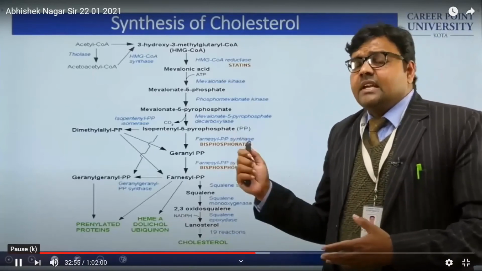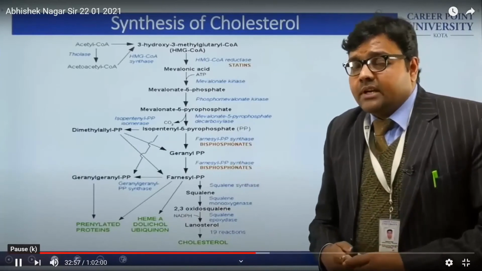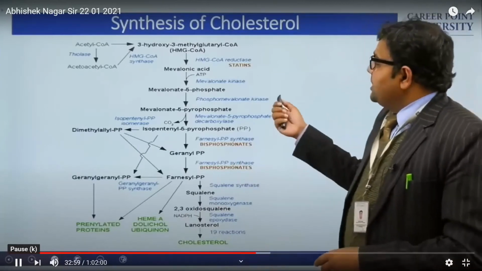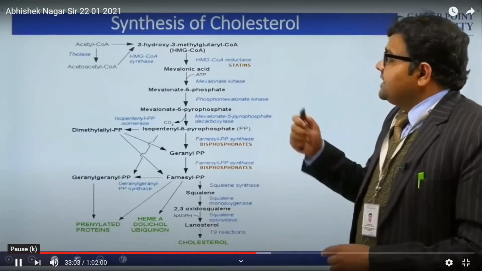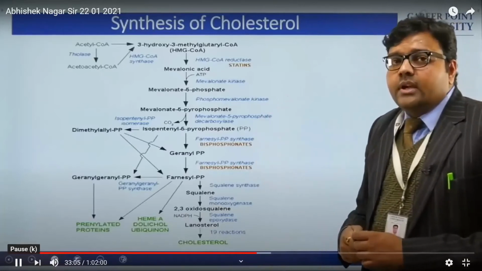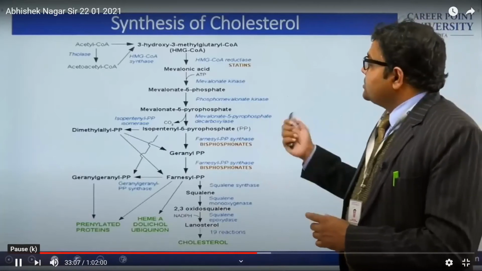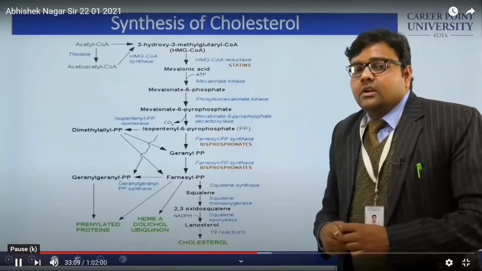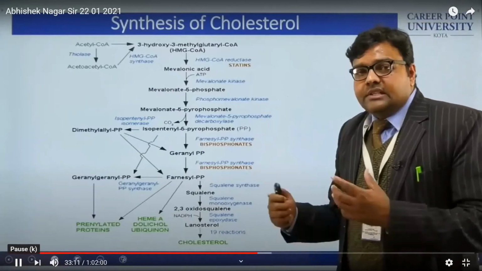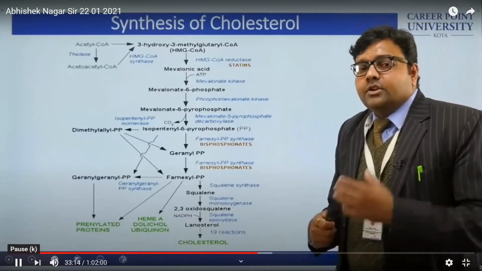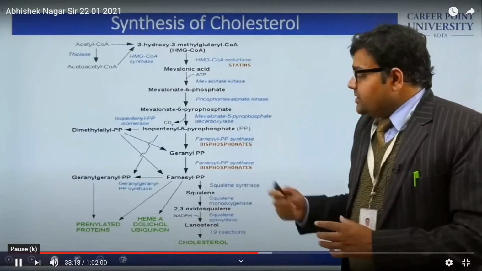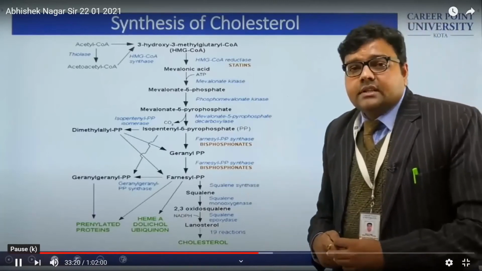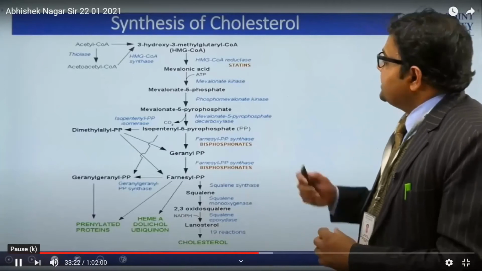So in this case, hypolipidemic drugs are required, and these hypolipidemic drugs act on this enzyme, that is HMG CoA reductase. They bind with this enzyme, and due to this, the conversion does not occur and the formation of cholesterol does not occur. Otherwise, the chart is there.